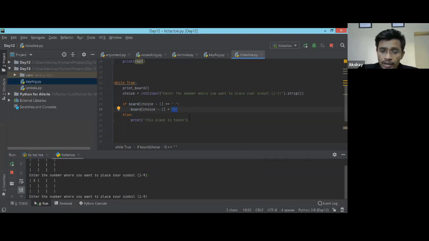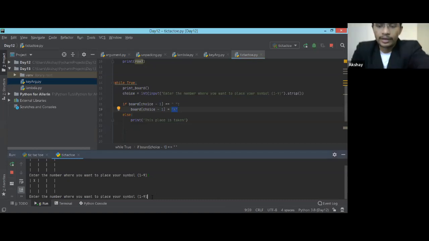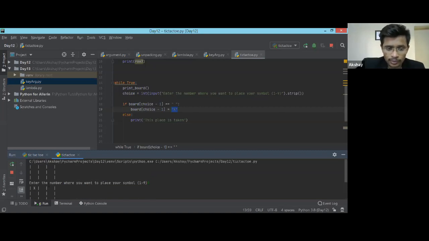But yesterday I stopped at a point where we were not giving a chance to the second player, right? We were playing with only one player, so we do not have the second player. If I put 9 over here, again my X will get printed on this board, and there is no second player. So that was the activity which I gave you.